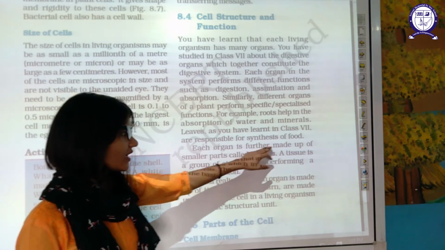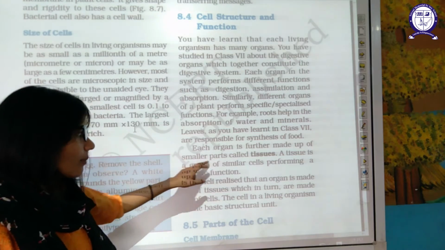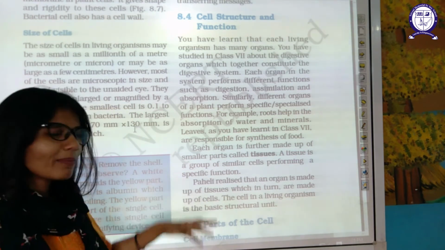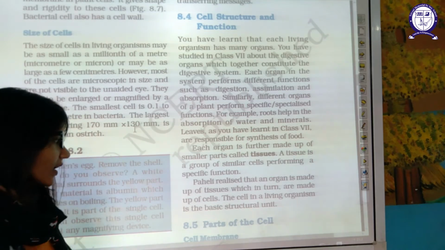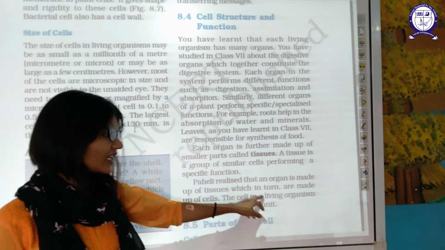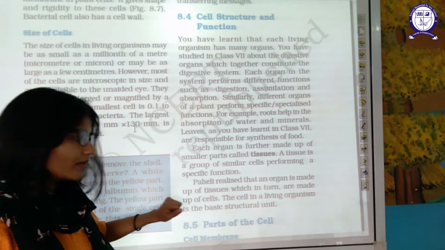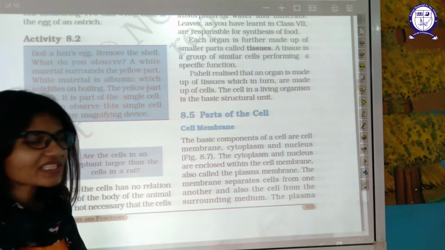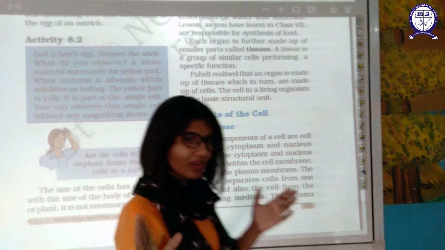Each organ is further divided into similar parts known as tissue. As we have discussed, a tissue is a group of cells performing the same function. Now Paheli realized that an organ is made up of tissue, which is in turn made up of cells. That's why the cell is the fundamental basic unit of a living organism.